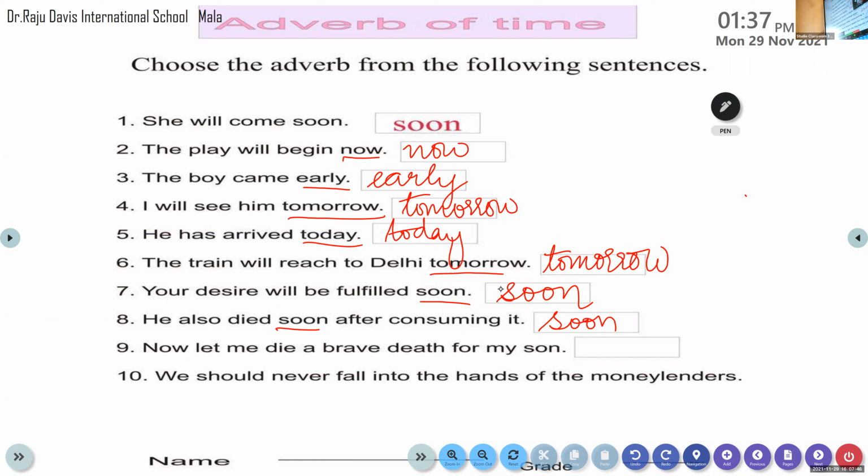So which is the adverb of time there? Son. No. How come? It is son. It is not soon. It is son. So which is the adverb of time there? Read the question. Now let me die a brave death for my son. When? Ask a question. When? Answer is, anyone can give me the answer? Yes, what is the answer? It is now. Now is the answer. Okay, now.